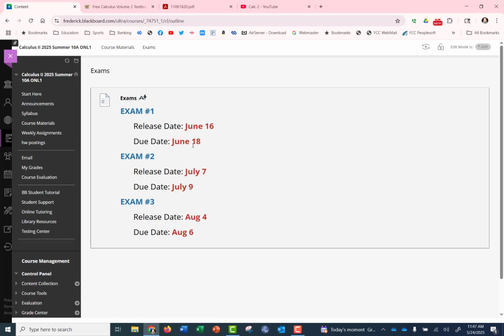You can essentially think of your exams as take-home exams. They are paper and pencil. They'll be released on a certain date given here, and you have an X amount of days to complete it. They're in PDF form. You can download it, or you can work on loose leaf paper and upload your solutions by the due date for credit.